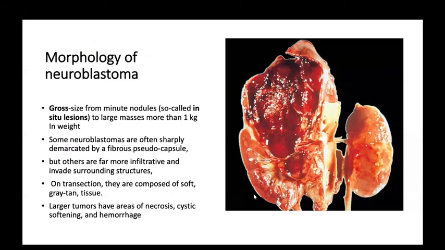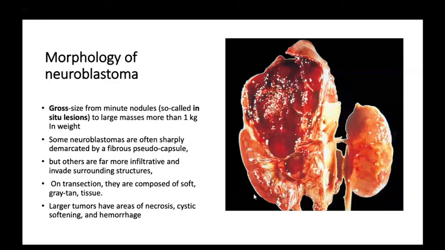Okay, so what is the difference? Ma'am, the capsule is derived from the surrounding tissue and not from the tumor, and the pseudo capsule is made by the tumor itself. Where did you read about it?